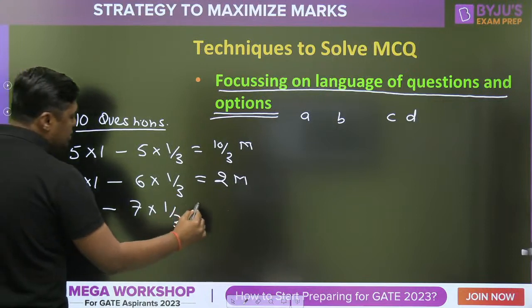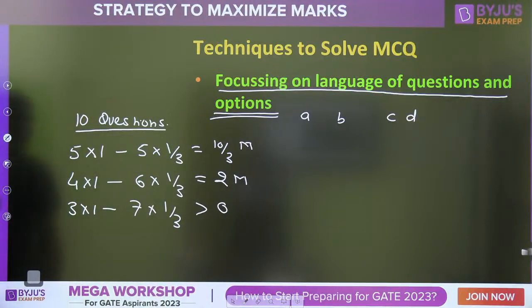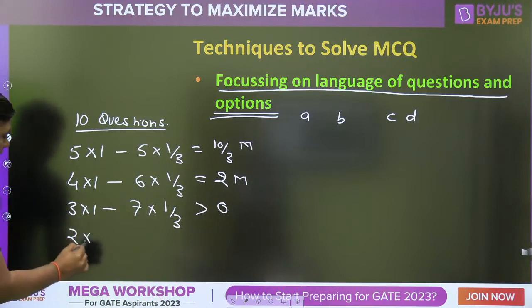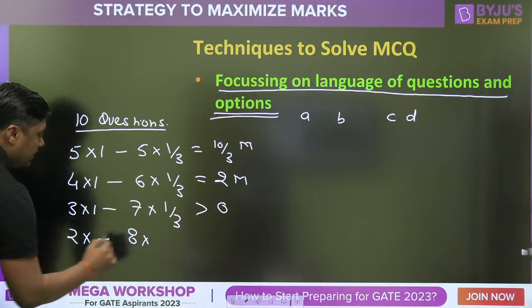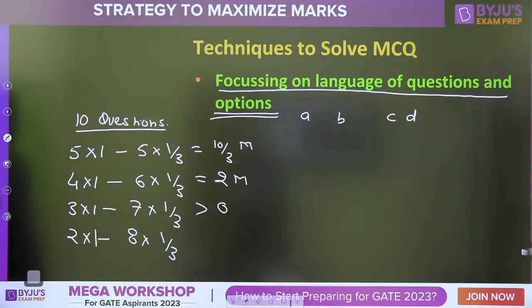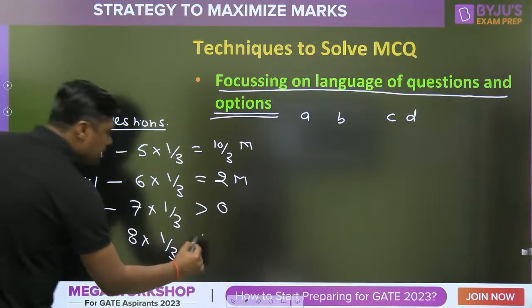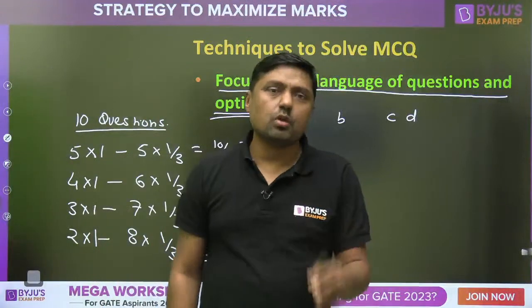Again the number is greater than 0. Now if 2 are correct and 8 are wrong, again what are the marks? Now it is negative. Now you are going to lose some marks, very small marks.